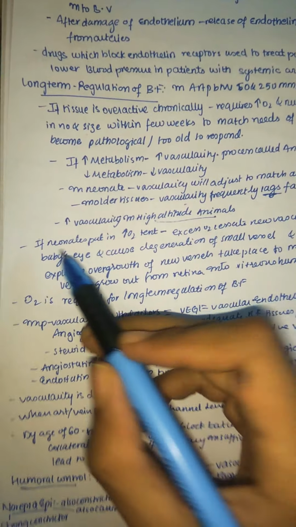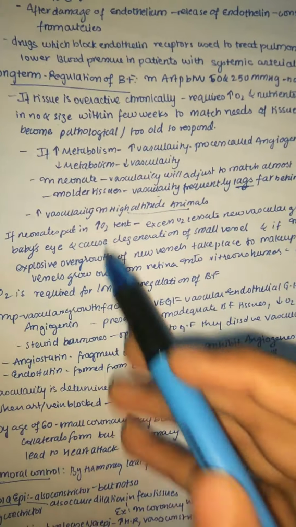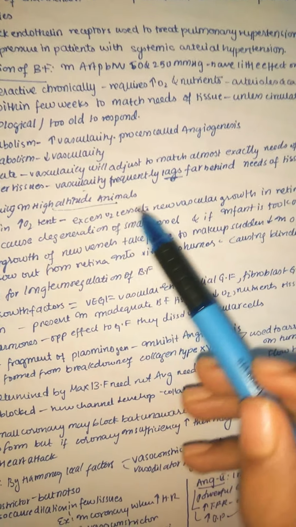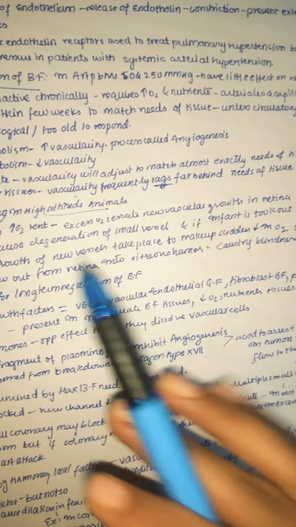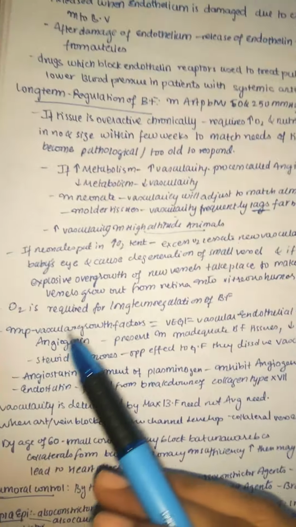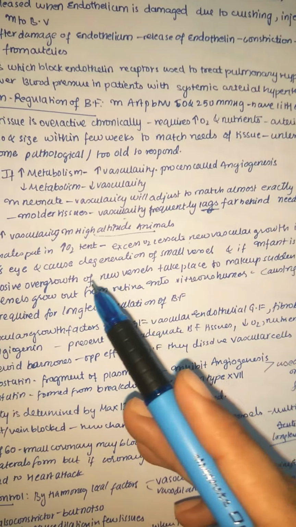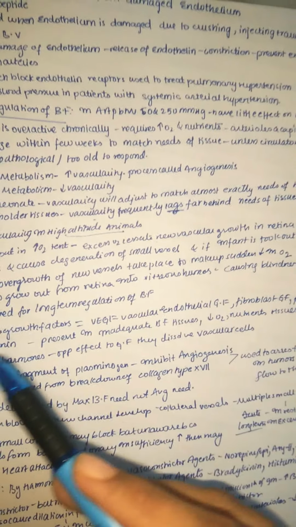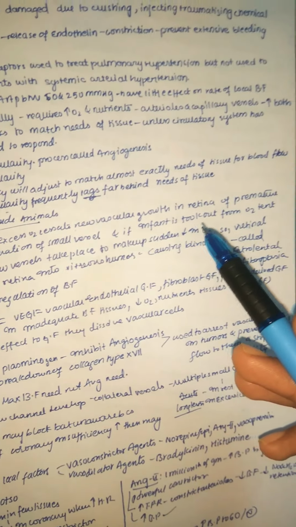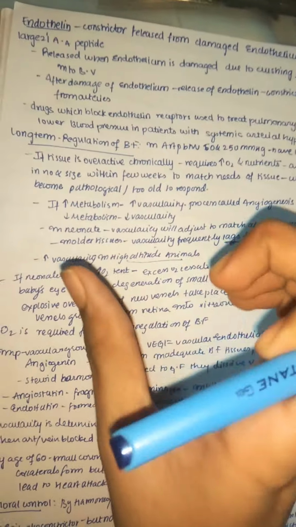So we did an experiment where we put small infants in an oxygen tent. Because of excess oxygen, they cease new vascular growth. Cessation means they completely stop the growth of the new vascular system in the retina of the premature baby's eye, and this has led to the degeneration of small vessels. And if the infant is taken out from the oxygen tent, so this is the case till now,